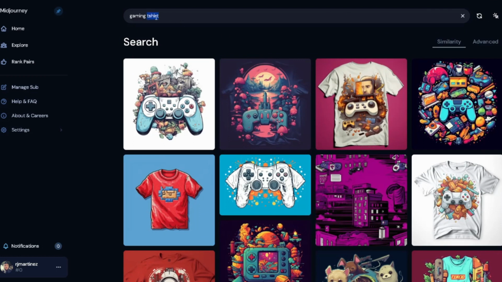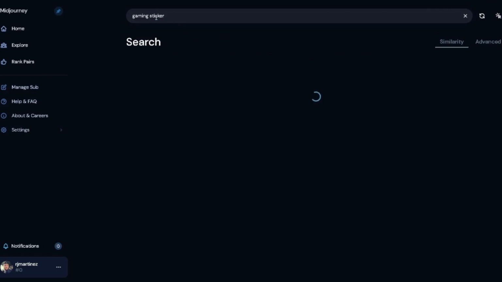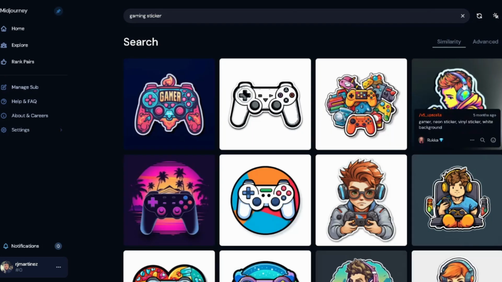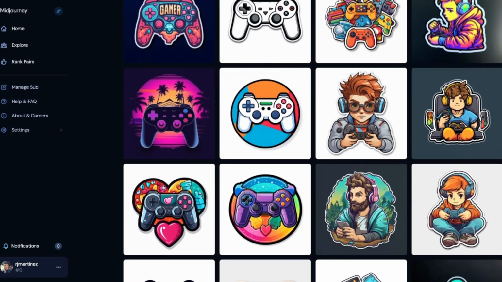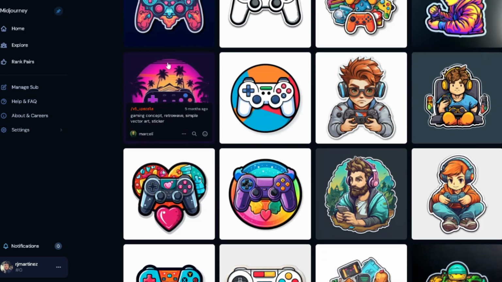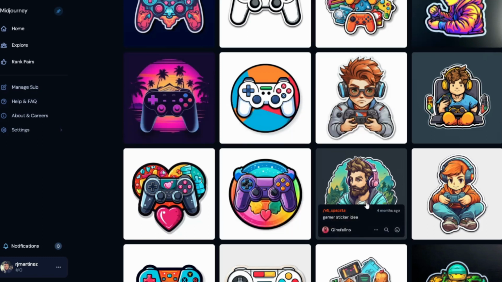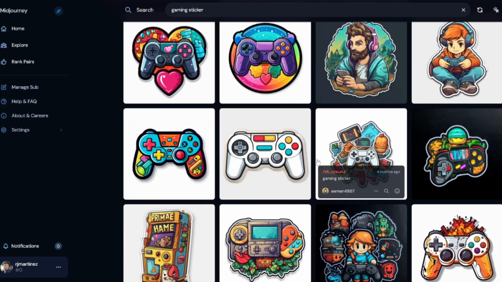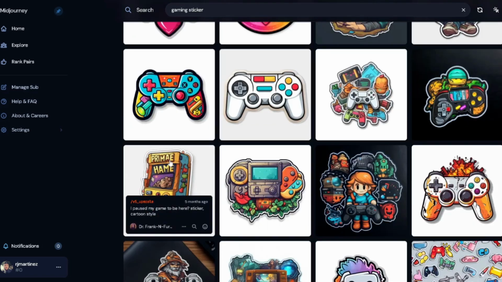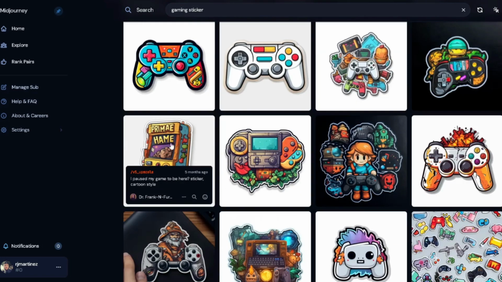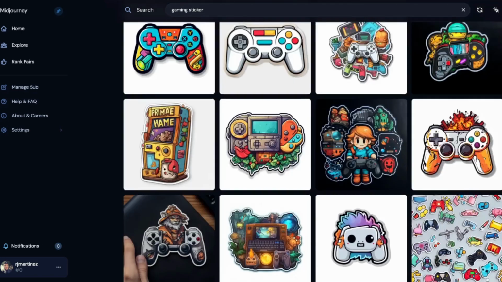Let's mix this around. Sticker. Instead of t-shirt, let's put sticker, and you can see what it's coming up with, just different ideas. This one's pretty cool. I like how they did that with that retro type of sunset in the background, how it created that gamer sticker idea. That's a cool one. This is a cool one. Oh, this is cool. Now think of the actual arcade game itself, right? So the actual arcade, that'll be a good idea. There's some really cool ones in here.